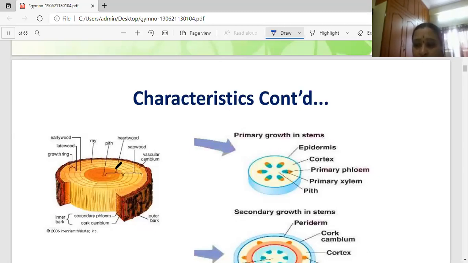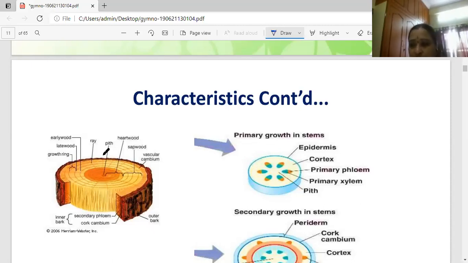Like pteridophyta wood, xylem vessels and fibers are there. Here, this is the xylem part. Phloem has sieve tubes. Phloem parenchyma is present, but companion cells are completely absent. Only which one is there? Sieve tubes are present. Phloem parenchyma is present. This is the phloem. But here companion cells are totally absent. This is the structure of the vascular system.